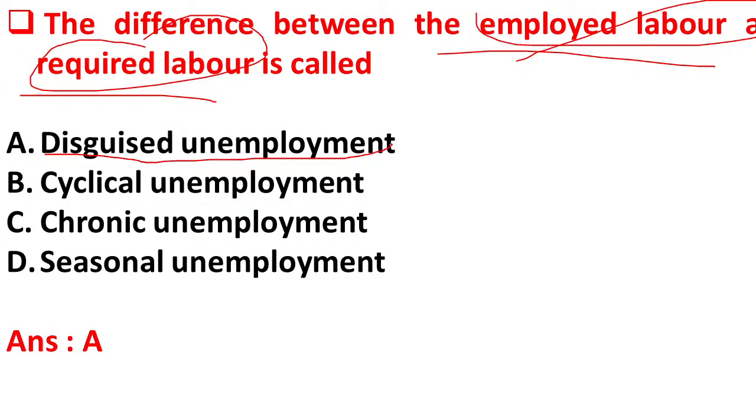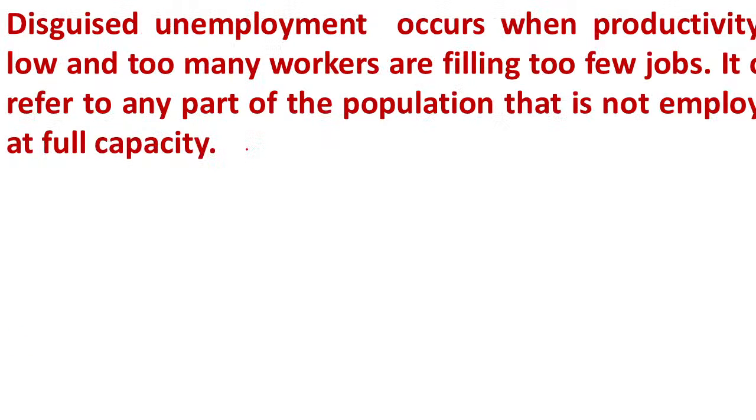Especially it takes place in agriculture. Actually the production is low, fewer laborers are required, but you are appointing more laborers. That is known as disguised unemployment. So disguised unemployment occurs when productivity is very low and too many workers are filling too few jobs. It is known as disguised unemployment.